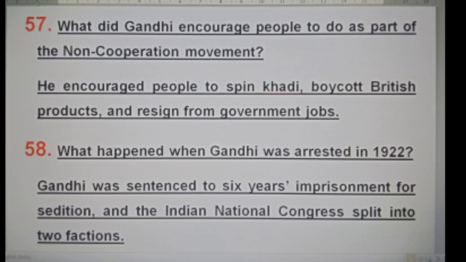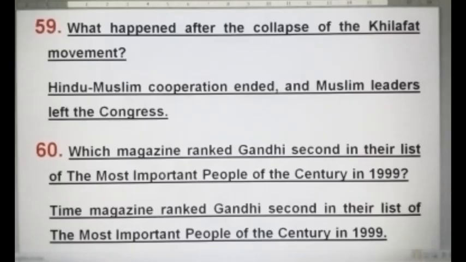What happened when Gandhi was arrested in 1922? Gandhi was sentenced to 6 years imprisonment for sedition and the Indian National Congress split into two factions. What happened after the collapse of the Khilafat movement? Hindu-Muslim cooperation ended and Muslim leaders left the Congress.